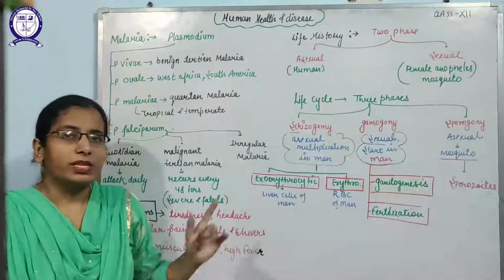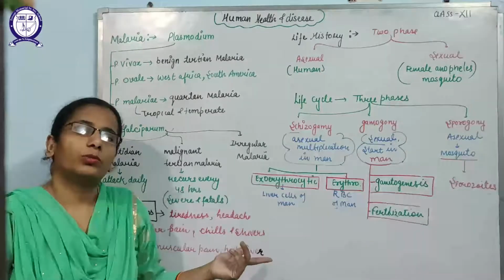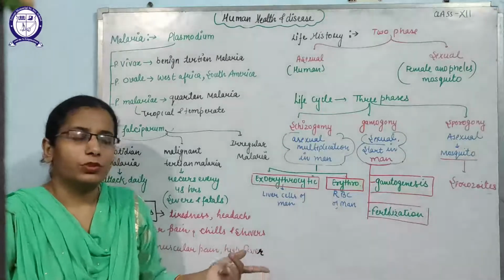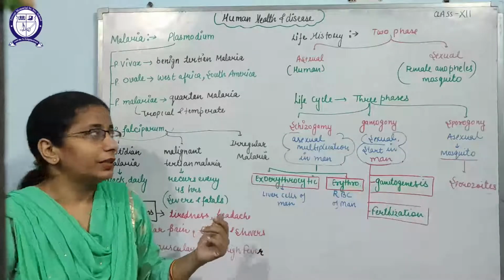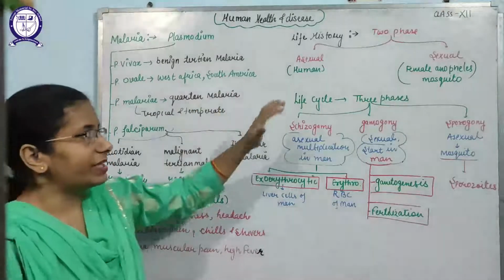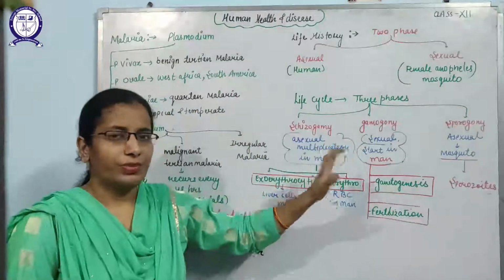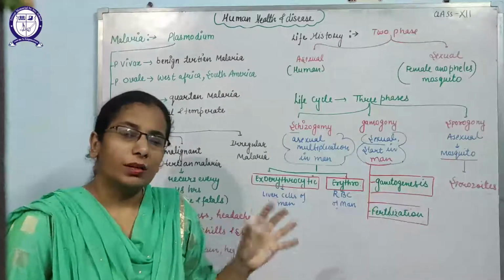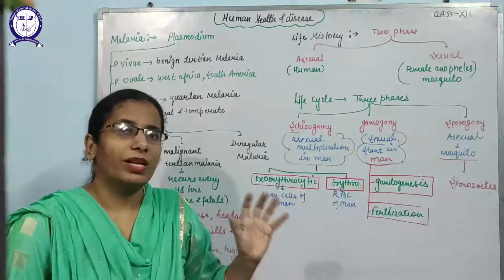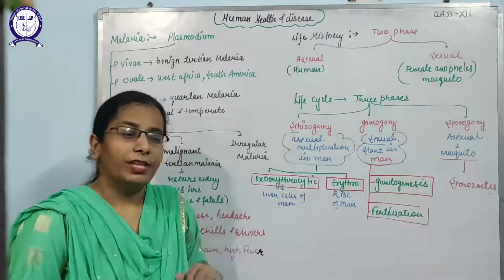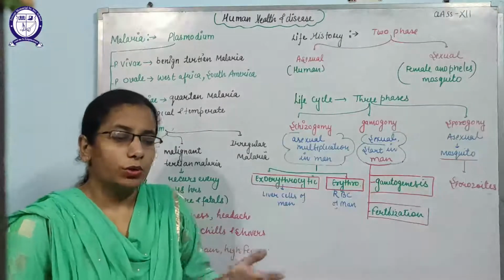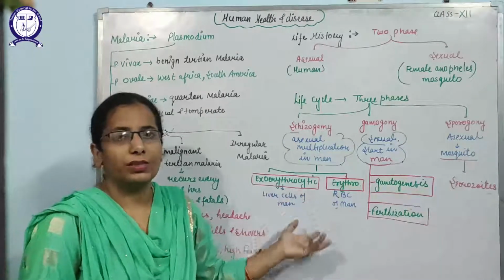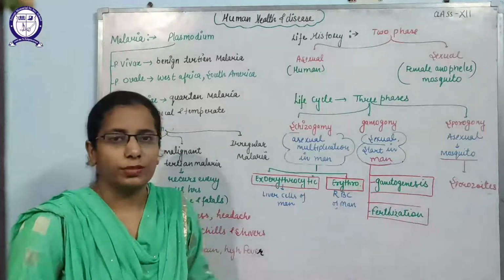It means this Plasmodium itself cannot be transferred from one person to another. It needs the vector. Also keep in mind that the asexual phase takes place in humans, but for the completion of the sexual phase, the mosquito is required. That means if there is no female Anopheles mosquito at the site where the Plasmodium is found, it cannot complete its life cycle and malaria will not take place.